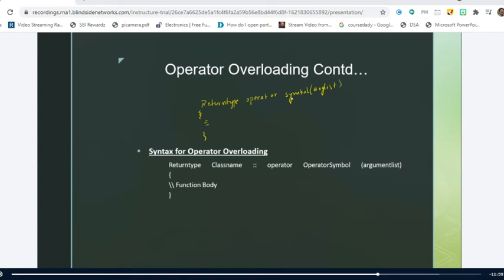But if this operator function is declared as a member function of the class, and when we are defining it, how many ways can we define the member functions? Two ways, sir. Super. Two ways. What are those two ways?